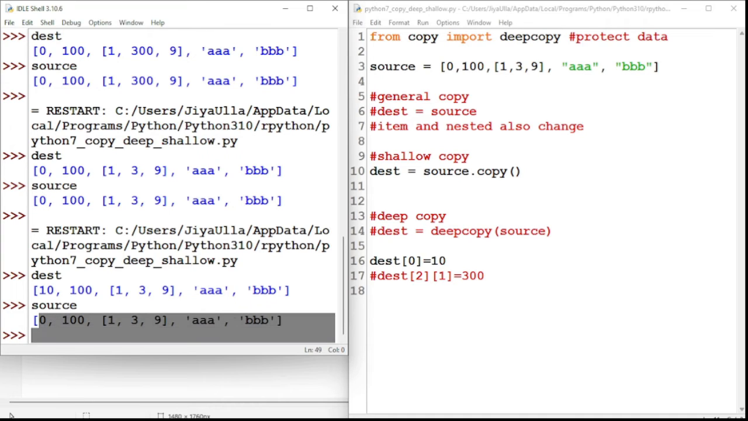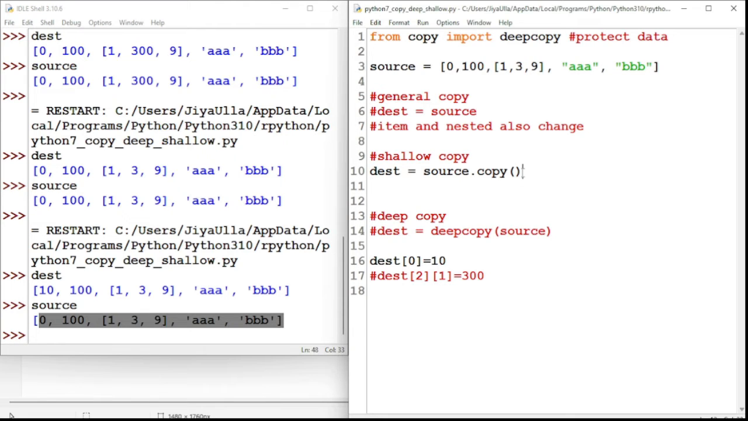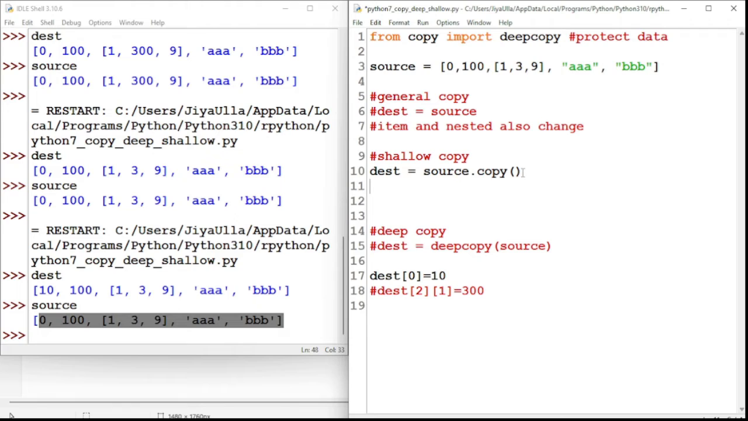That means our data is protected. The source variable is still as it is. We can use this source variable for different analysis purposes. As of now, the shallow copy is not modifying the items in the source. Now let us see for a nested item, will it modify or not? Let's see whether it will modify the nested items or not.